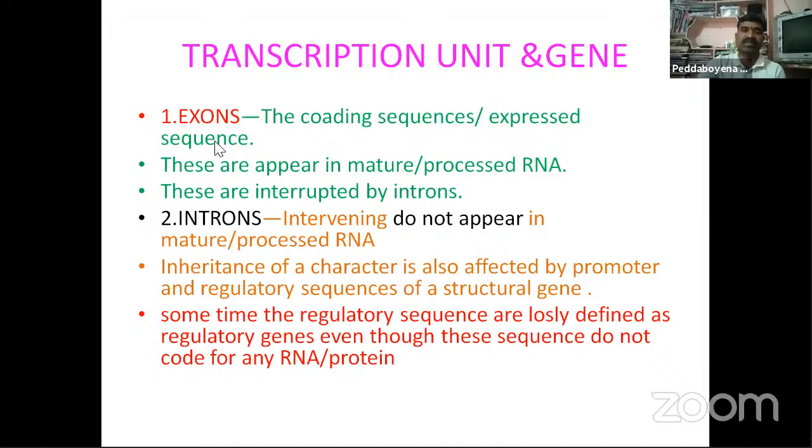Next, here you are observing exons, which means expressed sequence, easy to remember. Exon, ex, expressed. Introns means do not appear. Inheritance of character is also affected by the promoter and regulator sequence of the structural genes. Sometimes the regulator sequences are loosely defined as a regulatory gene, even though these sequences do not code for any RNA and protein. So that is important. First, you remember these two words, exons and introns. This is very, very important.